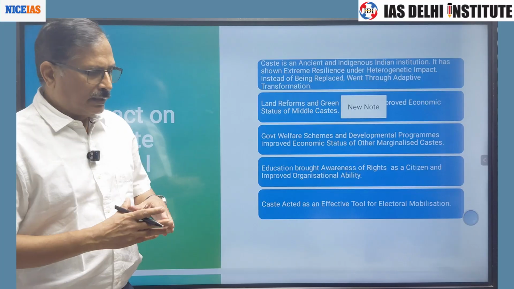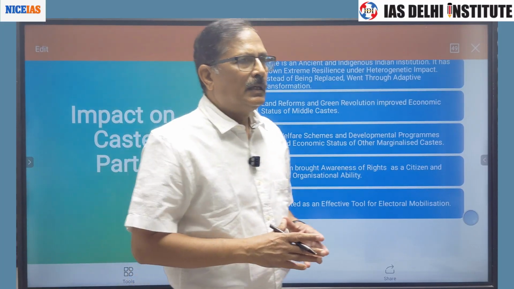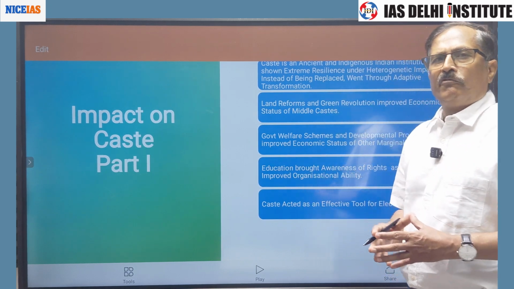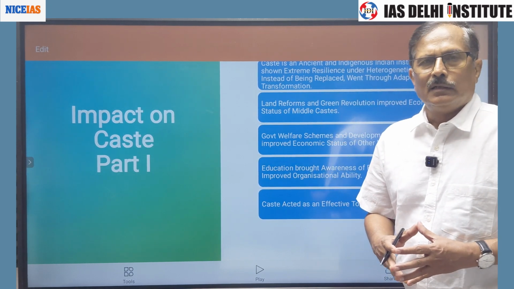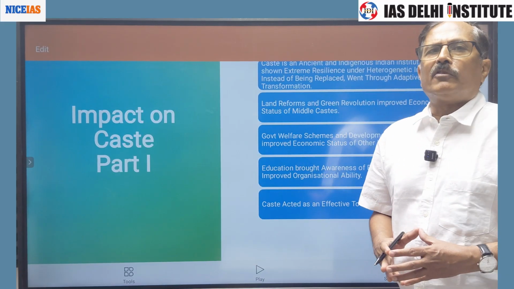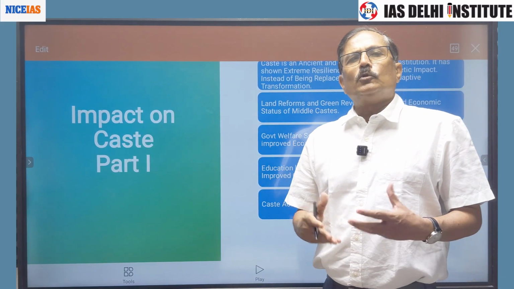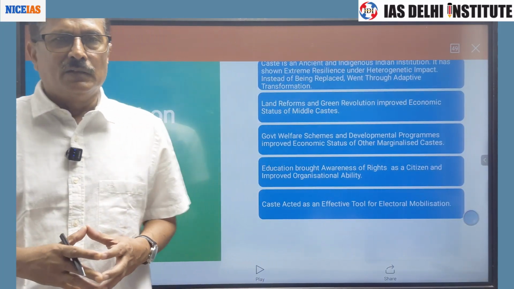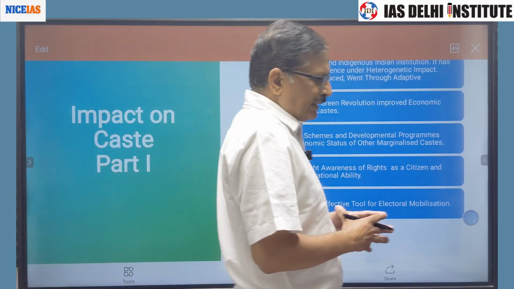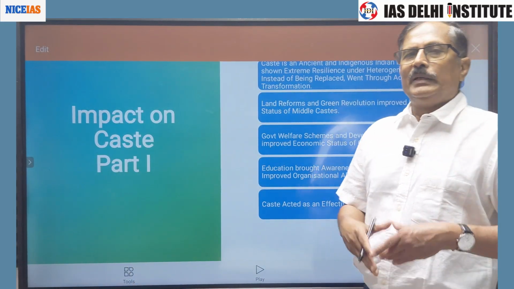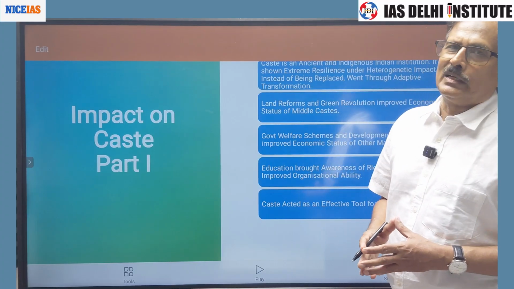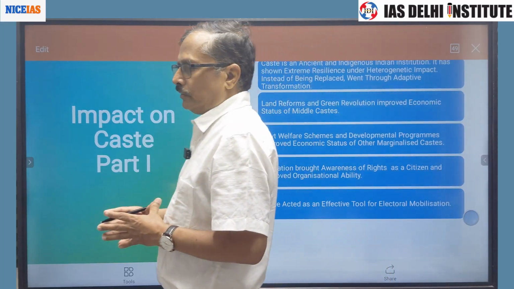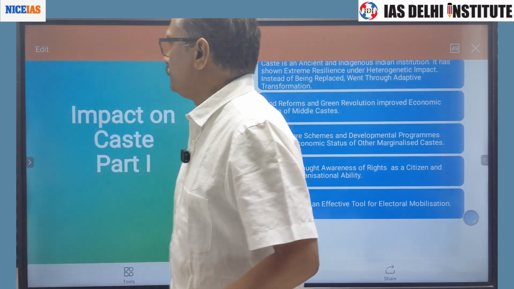These are the factors, and basically these are factors which came with the British Raj. The factors that come from outside are known as heterogenetic or exogenous factors. And it was anticipated that the caste system would be replaced by a class system of stratification. But this has not happened. What are the reasons for the resilience of the caste system?